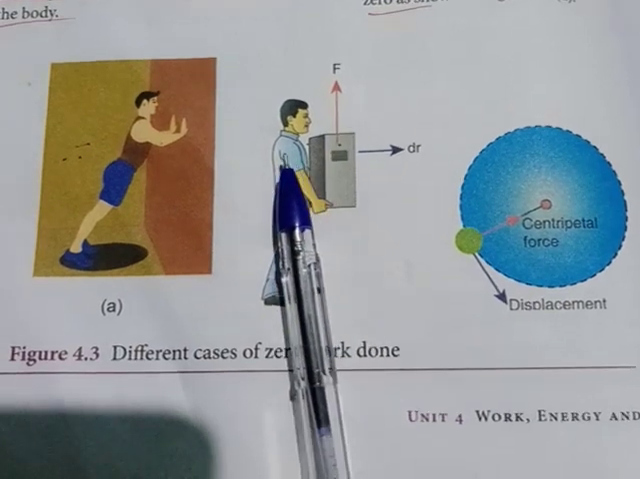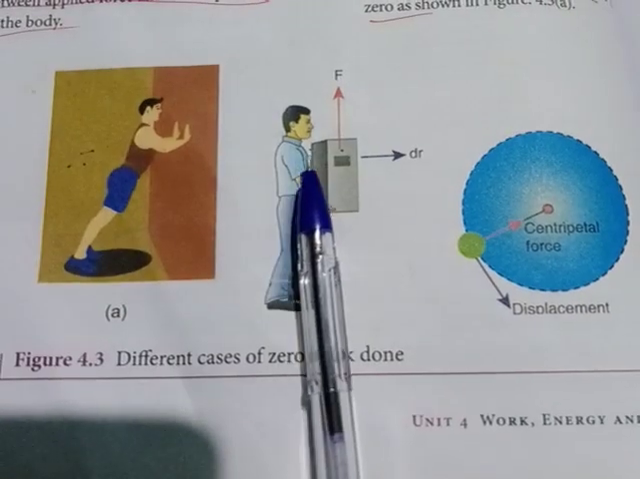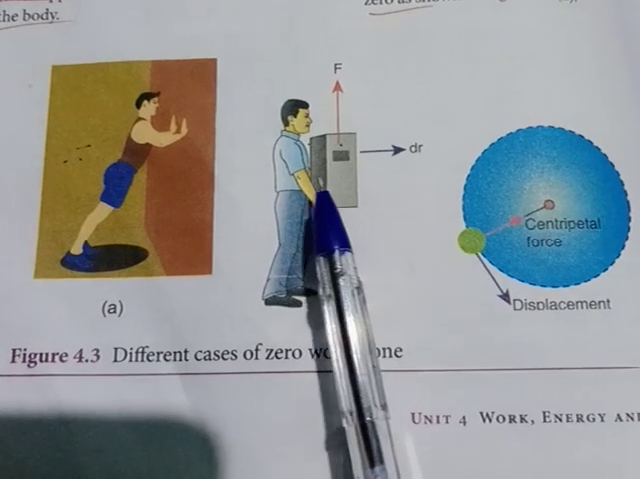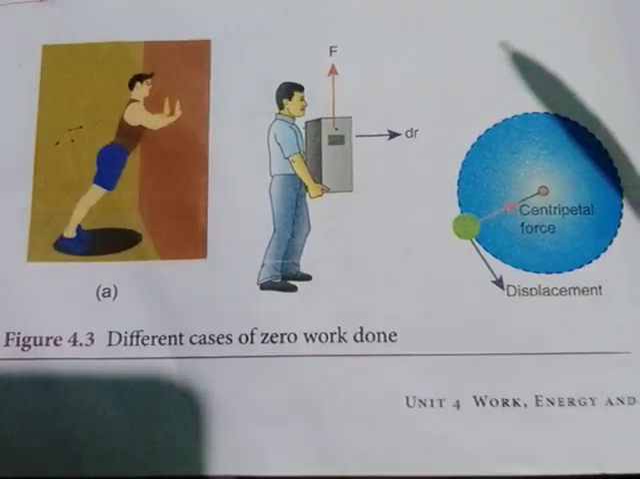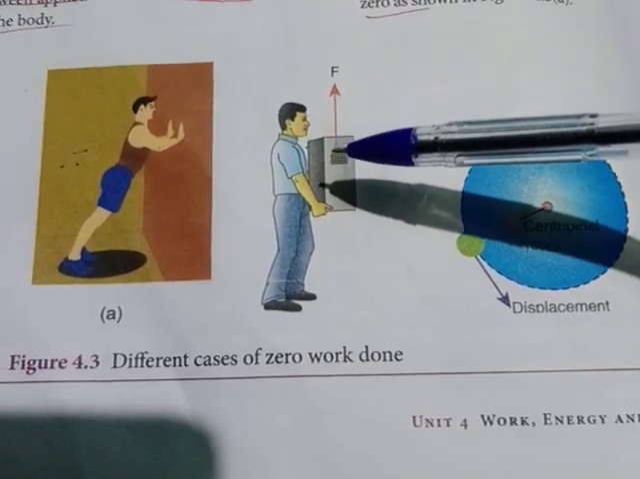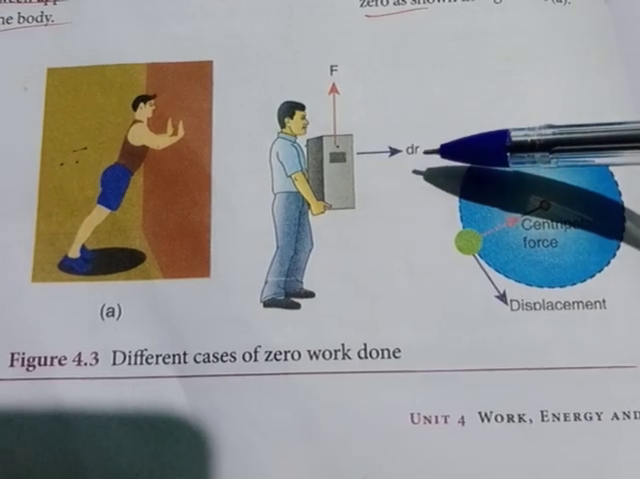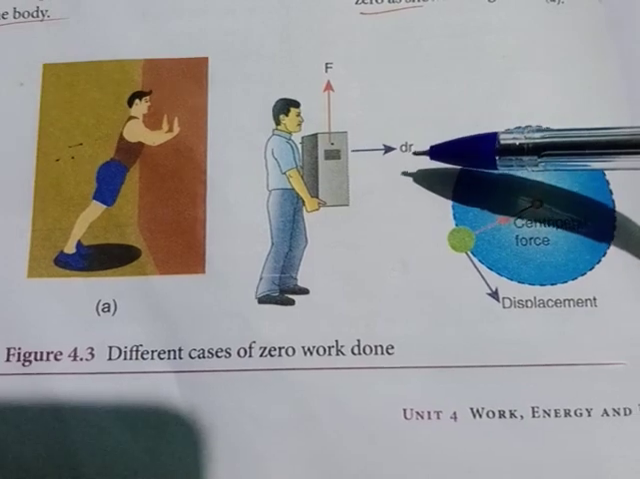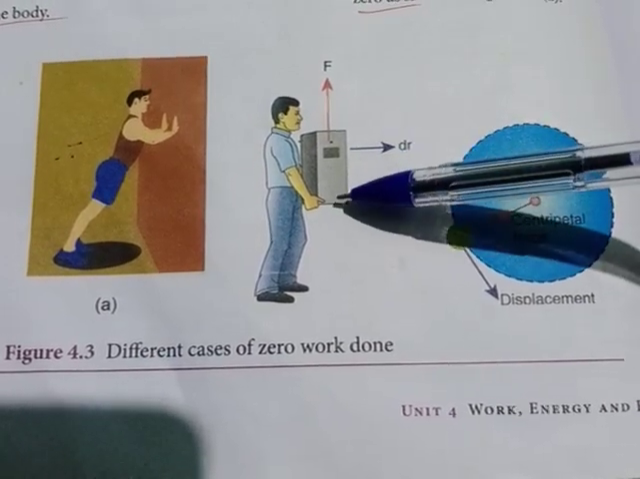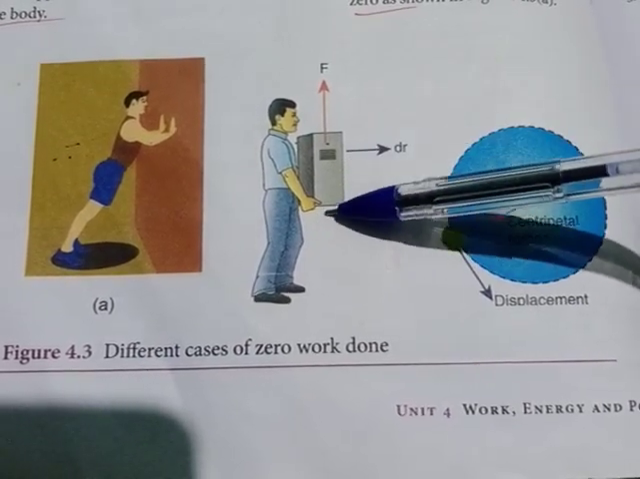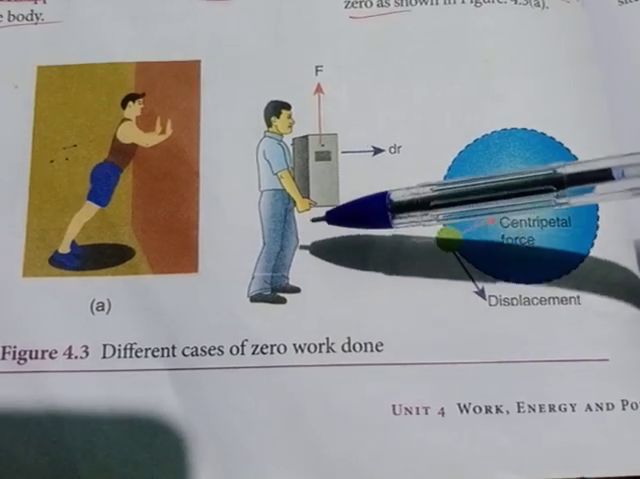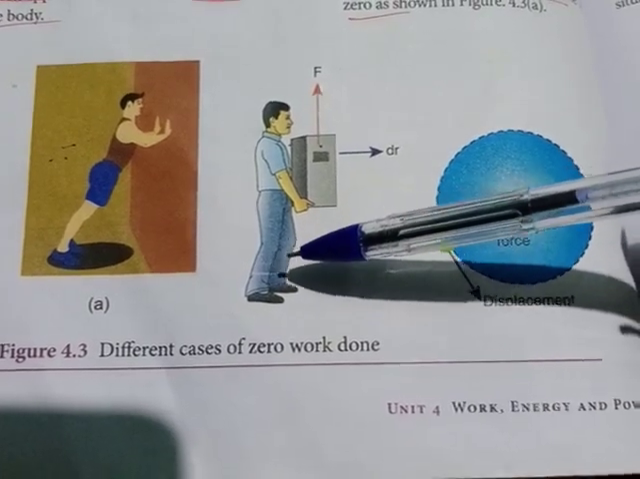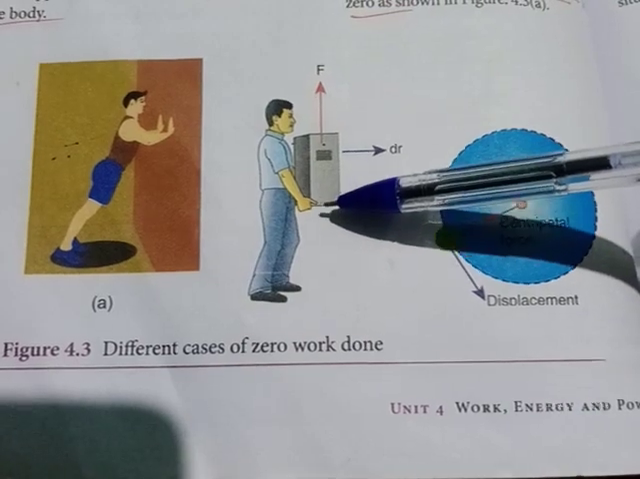You can see this diagram. A person is carrying a CPU on his hand. Here you can see that the force and displacement are perpendicular to each other, 90 degrees to each other. So in this case, the gravitational force in the downward direction does no work.